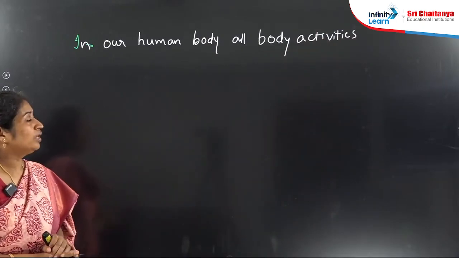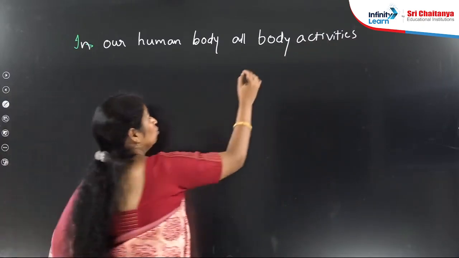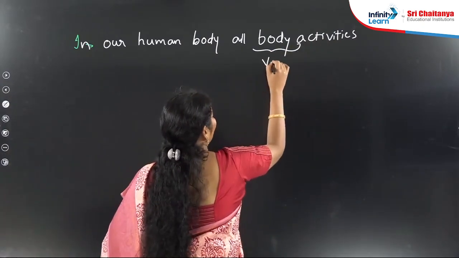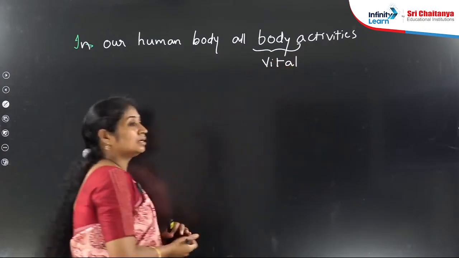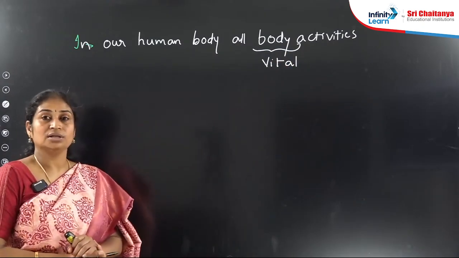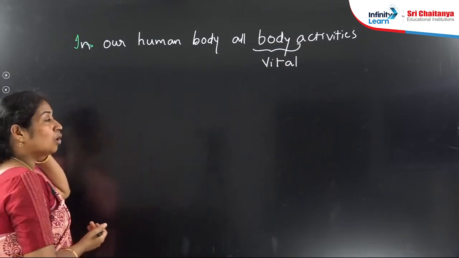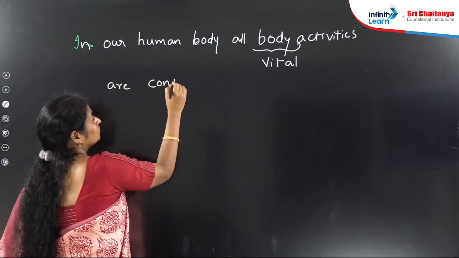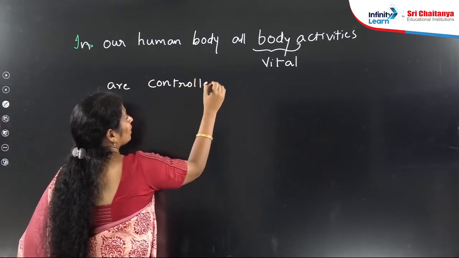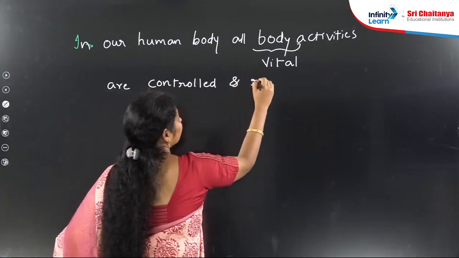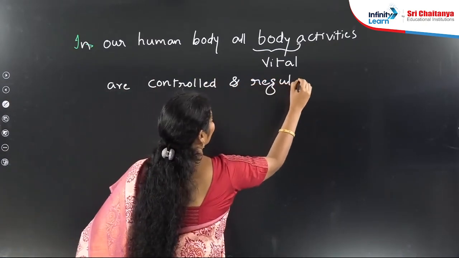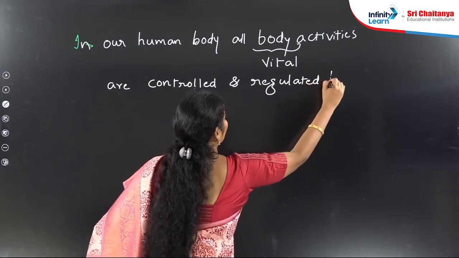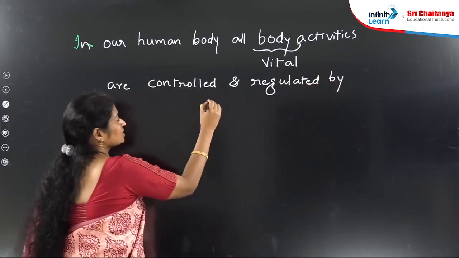In our human body, all body activities means all vital activities. All vital activities means like respiration, digestion, circulation, etc. So all these body activities are controlled and regulated by means of two systems.